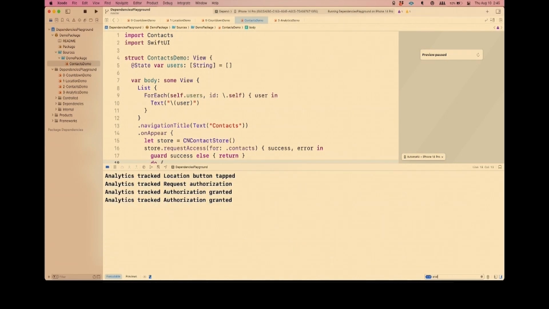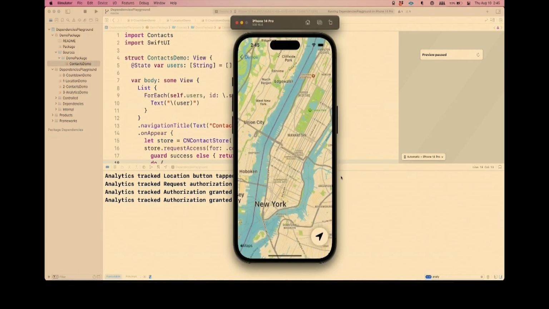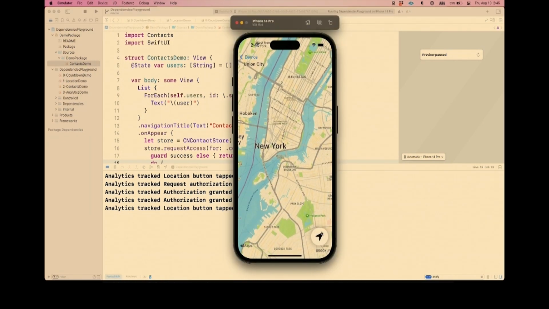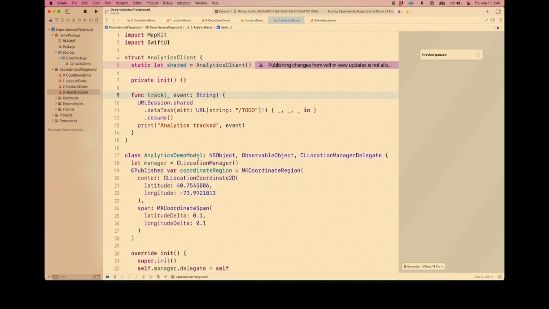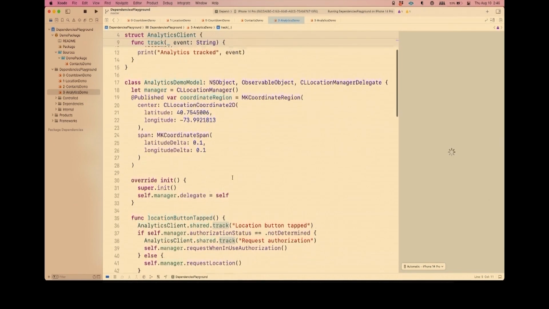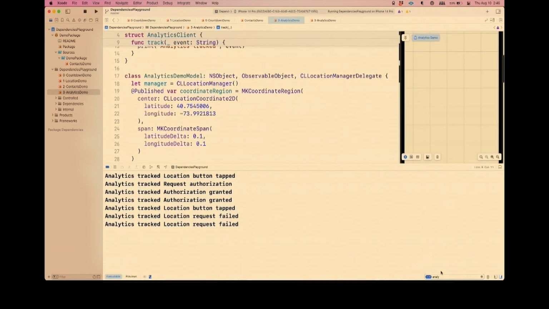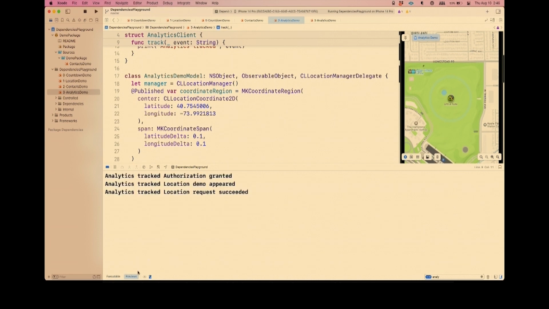So secretly, as I'm doing various things in this UI, I'm tracking analytics, and you would want to track analytics to get insight into what your users are doing in your app. That's completely reasonable. What is not reasonable, though, is that when I go to this feature in the preview and run it in the preview, I'll bring up the logs, and I'll switch over to the preview logs, we're also tracking analytics in the previews.